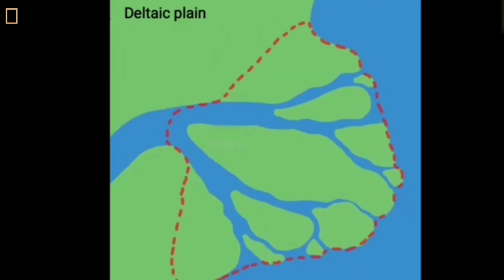Deltaic plain. The plains which are formed by the deposition of rivers in their deltaic region are known as deltaic plains. When a river enters into the sea, it becomes very slow and deposits all the load on its path.